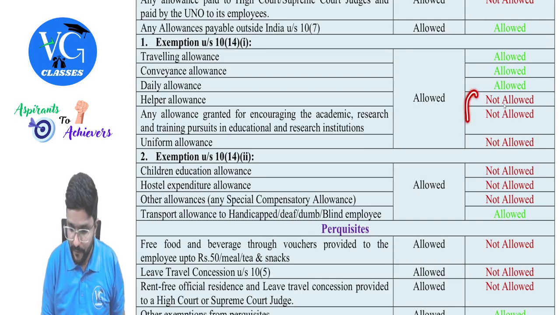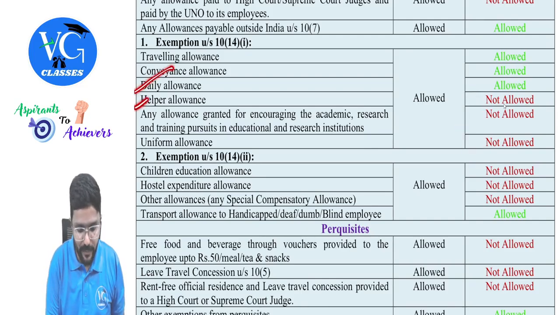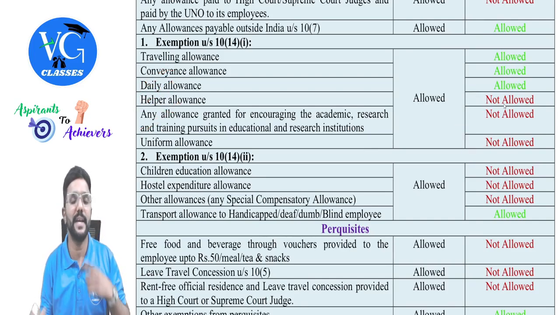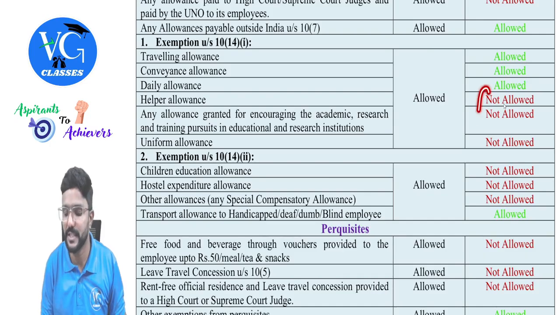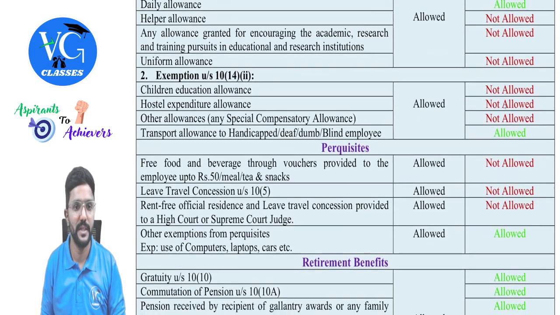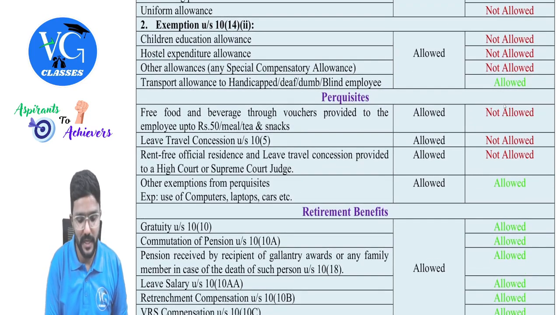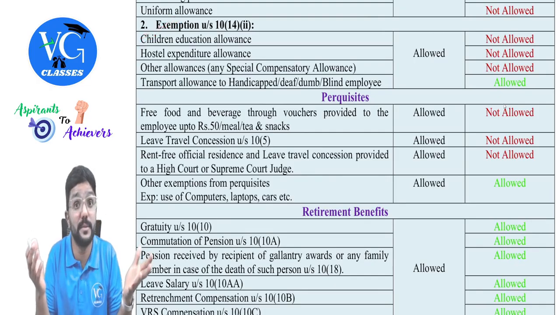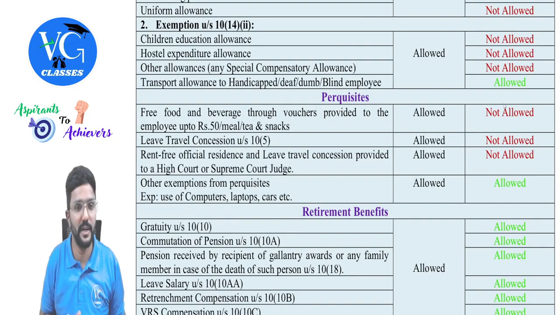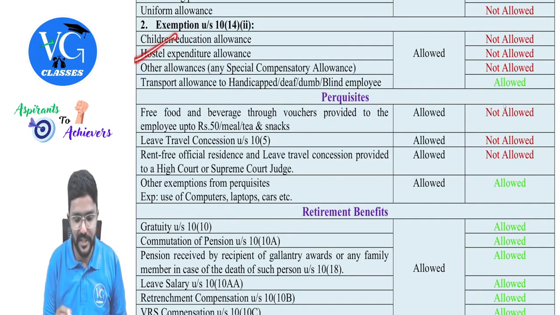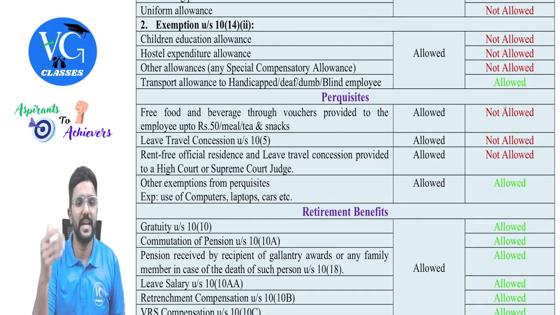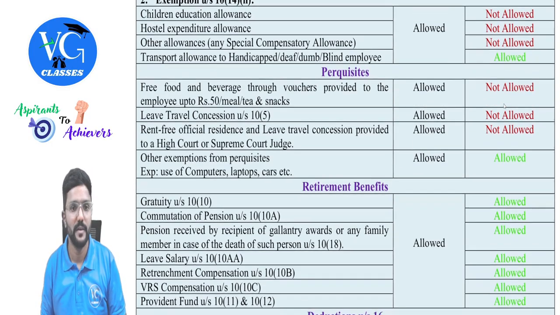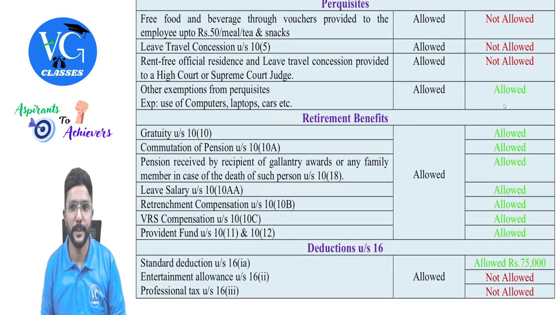Yes. So, fine. We'll focus on this. Daily allowance, helper allowance, or any allowance granted for encouraging academic research and training pursuit in an educational or research institution is not allowed under the default regime. Then under 10(14)(ii), children education allowance, hostel expenditure allowance, huge exemptions they were giving, they have blocked under the default regime. Any special compensatory allowance is not allowed. Whereas transport allowance is allowed for handicapped, deaf, blind, and all.